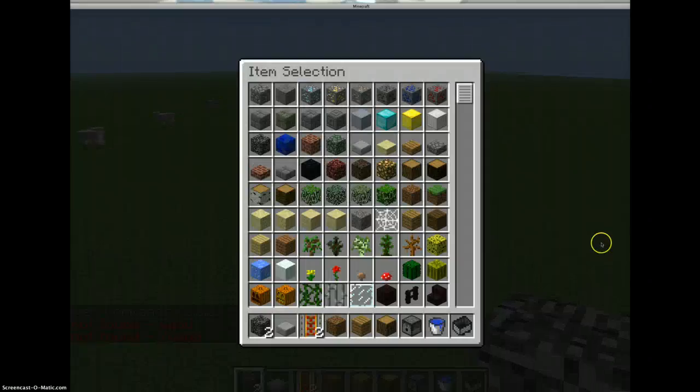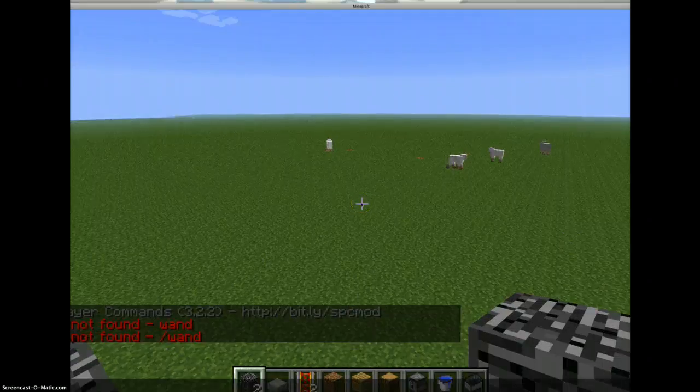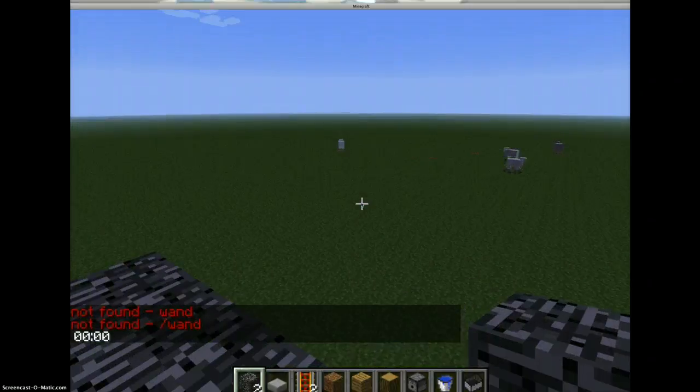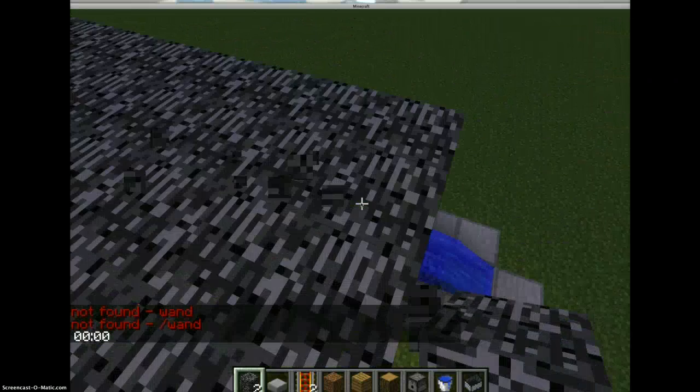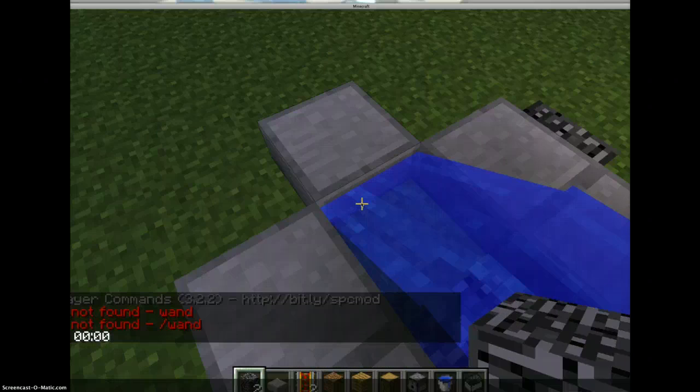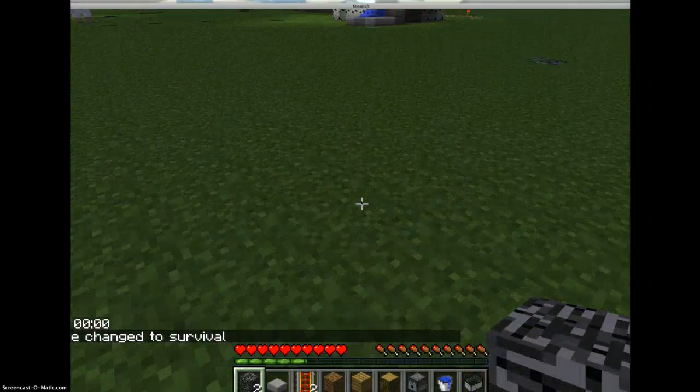And so yeah, there's a lot of things you could do. Time, day, weather, sun, and you could do a lot of stuff. You could do game mode, and you can change to survival.